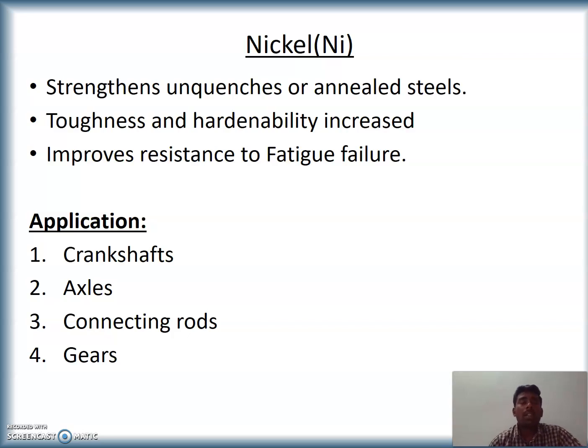Nickel is another alloying element which strengthens unquenched or annealed steel. Toughness and hardenability are increased, and it improves resistance to fatigue failure. Some applications of these alloy steels are crankshafts, axles, connecting rods, and gears.